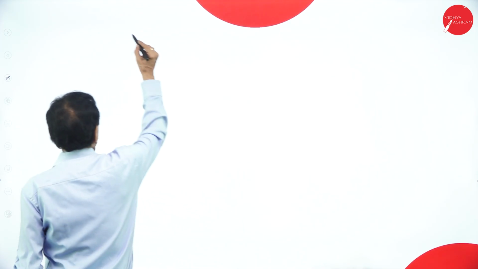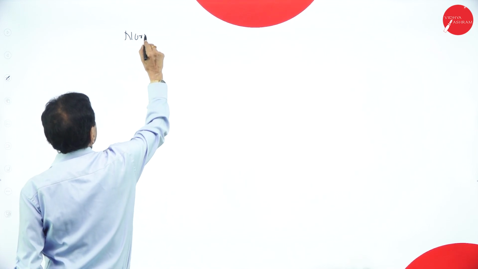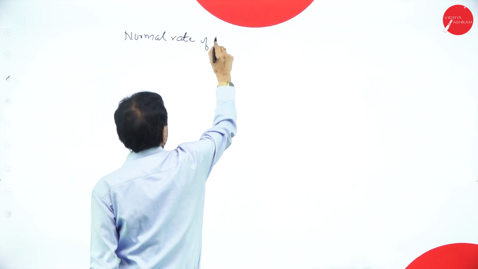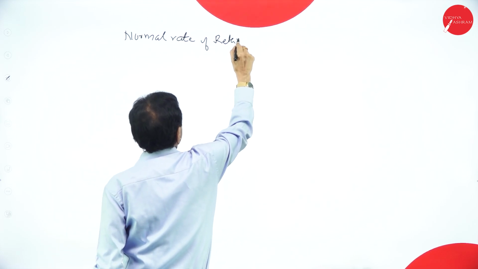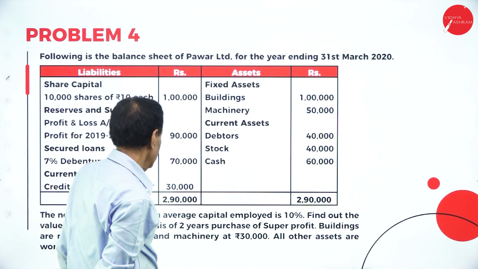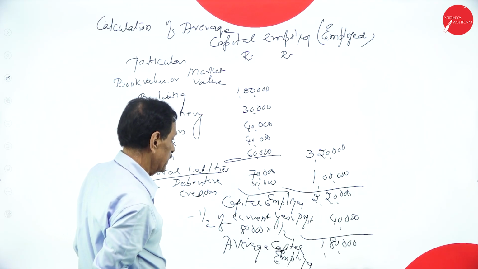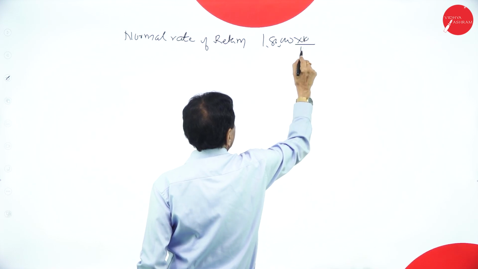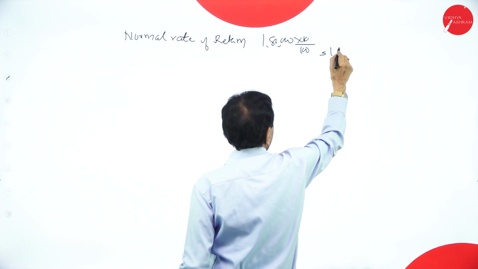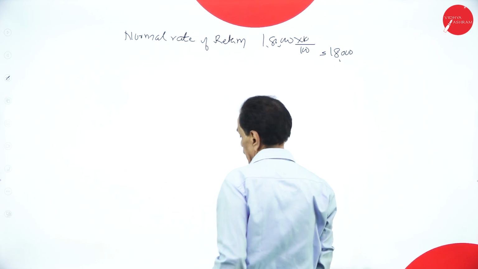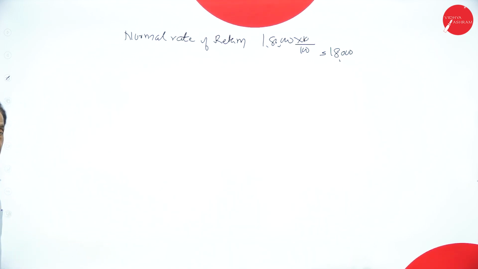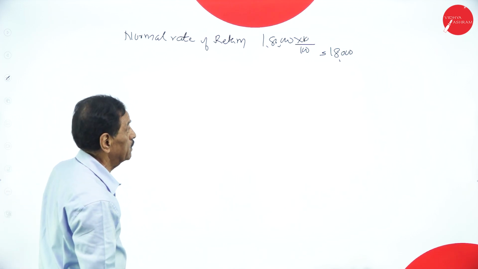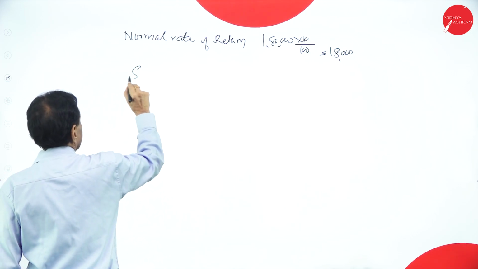Now, normal rate of return. What's the percentage? 10%. 1,80,000 into 10 by 100, 18,000. This is the normal rate of return. Average capital employed is 1,80,000, 10% means 18,000. So super profit,